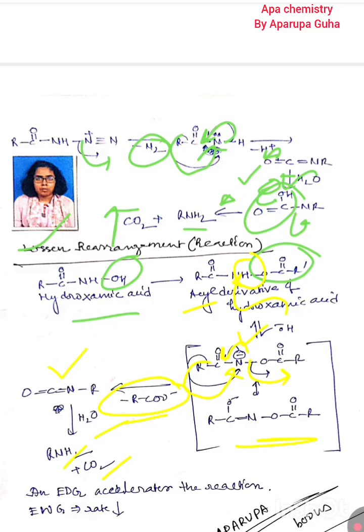Okay, so for nitrene, if you introduce an electron donating group, the reaction rate increases. If you use an electron withdrawing group, the reaction rate decreases. And all these things should be taken from various types of reference books.